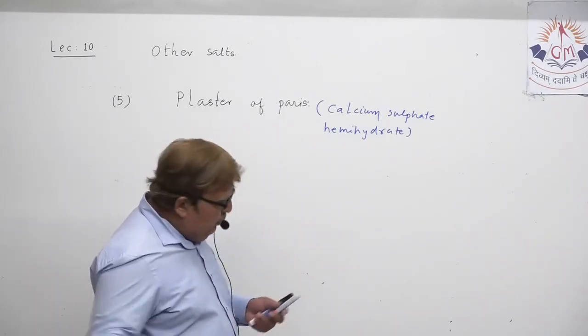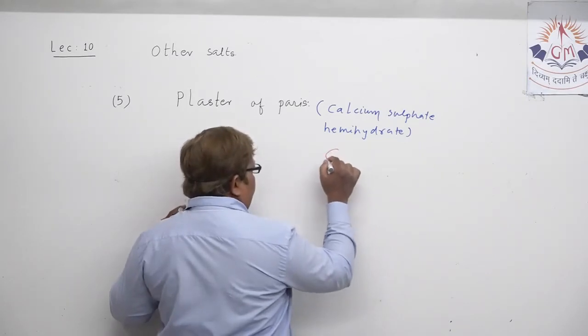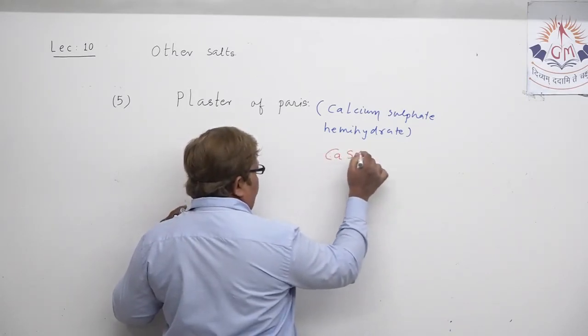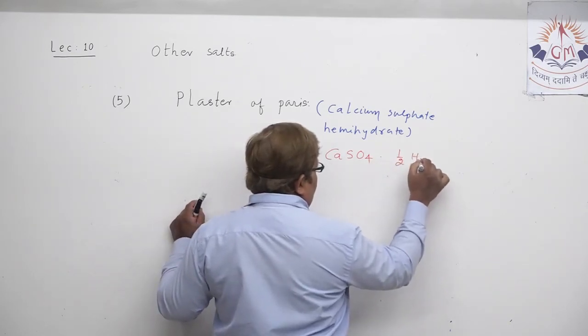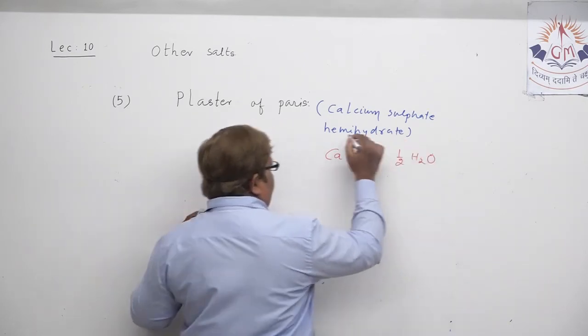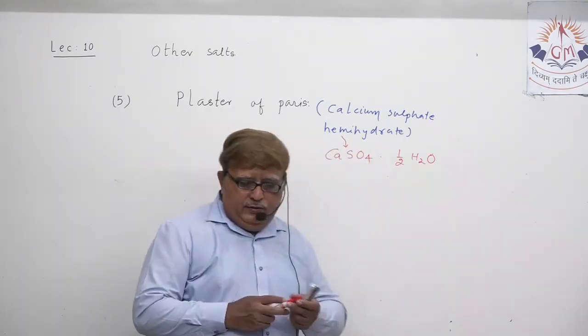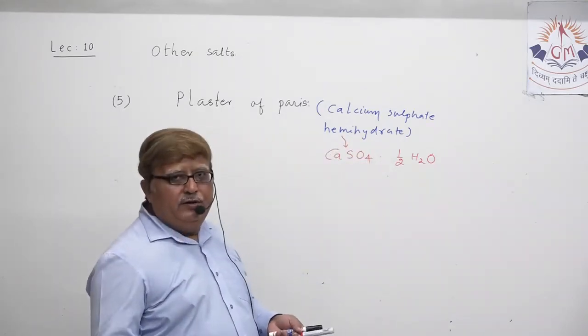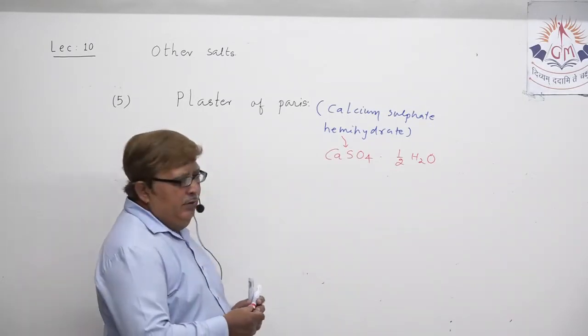The formula is CaSO4 half H2O. That's why it is called calcium sulfate hemihydrate.